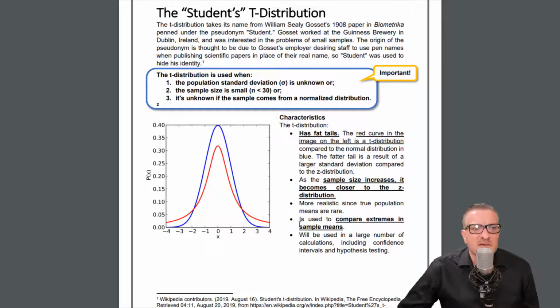This other one down here is used to compare extremes in sample means. Okay, so we can use this to compare extremes in sample means. It will be used in a large number of calculations, including confidence intervals and hypothesis testing. As I mentioned, we're going to talk about confidence intervals, and the first part of this video will be theory, and then it will go into the application.